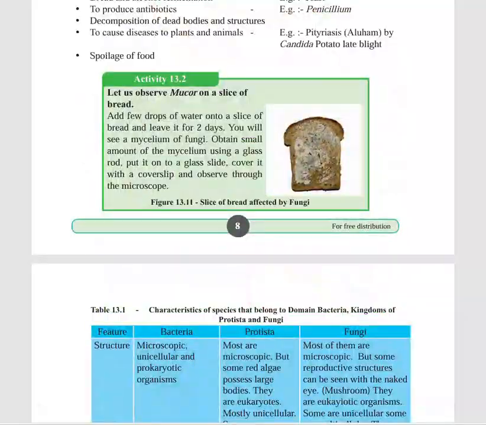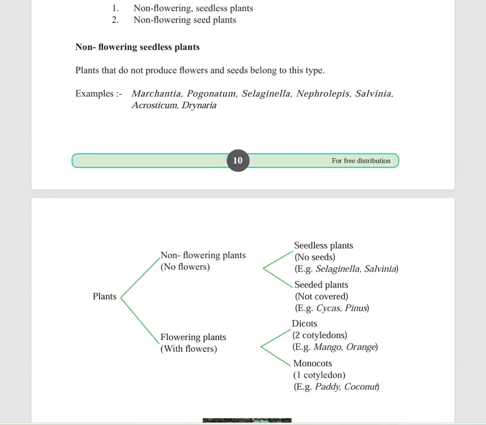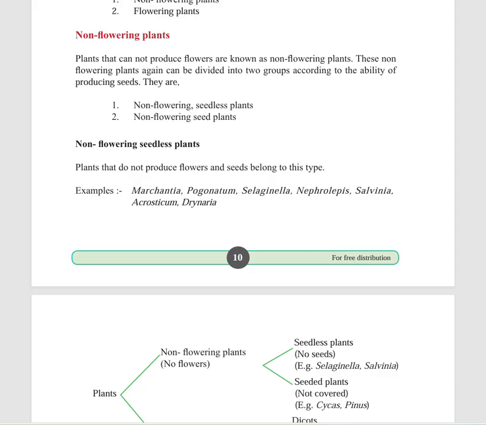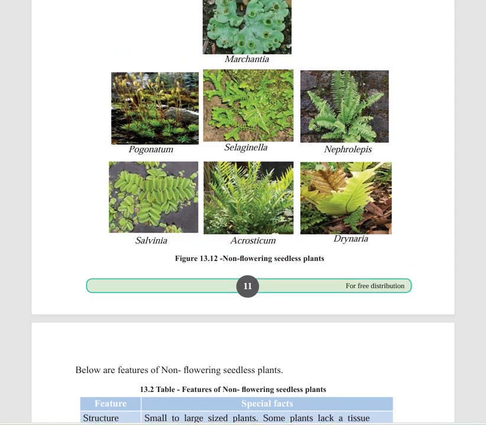Yeah. So these are the examples. Okay. So what are the examples for non-flowering plants without seeds? Here, Marchantia, Pogonatum, Selaginella, Nephrolepis, Salvinia, Acrostichum, and then Drynaria. So those are the examples. And again, these are the pictures of them.